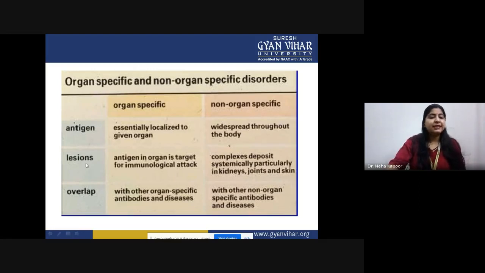Okay. So next is lesions. In the case of lesions, autoantibodies are generated against those antigens, and when antigen and antibody combine, they form an immune complex. That immune complex gets deposited into specific sites, say in kidneys or joints, and then triggers a particular autoimmune disorder. And in the case of overlap, there are many non-organ specific antibodies and diseases that sometimes play a role in triggering another kind of disease also. So this is the concept behind it.